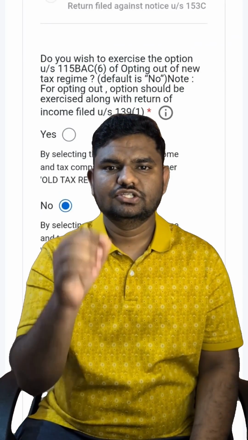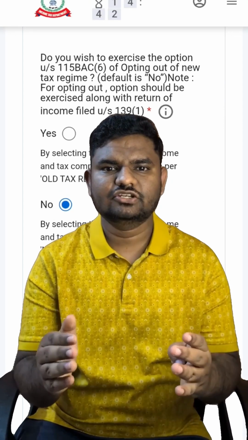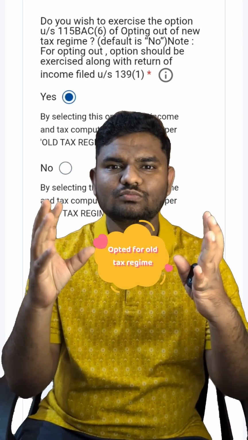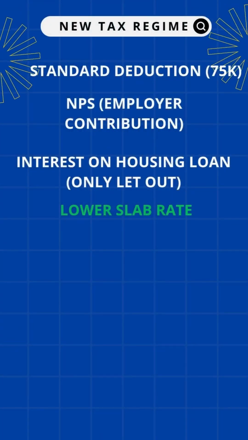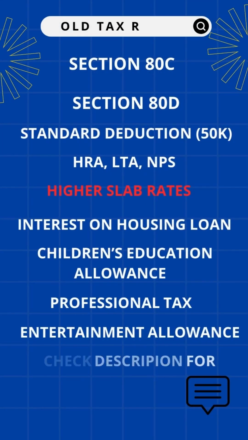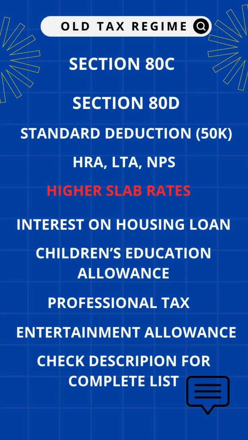Welcome to FinTalks File Tax Bro Part 2. When you file your ITR, there is a question. You just need to select yes and boom, you are back in the old tax regime. But here is a twist. From FY 23-24 onwards, the new tax regime is the default one. So unless you actively opt out, you will be taxed under the new tax regime. Under the new tax regime, you can claim only these deductions. And also, under the old tax regime, you can claim only these deductions.